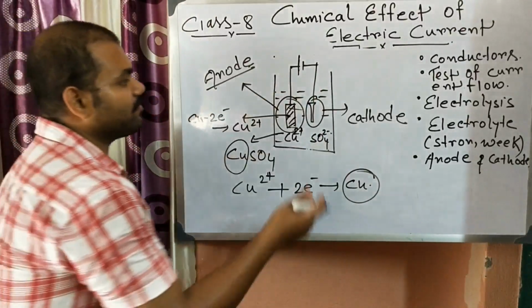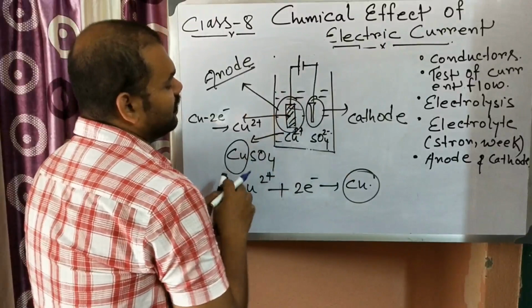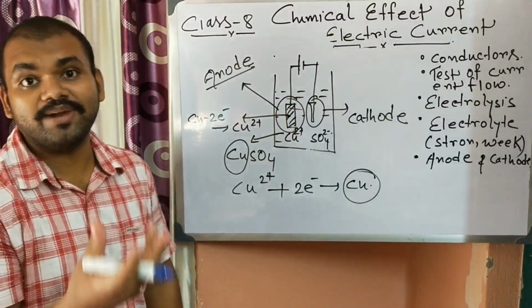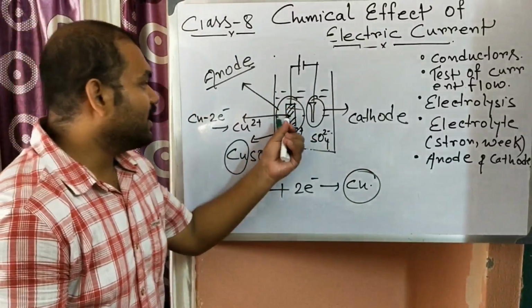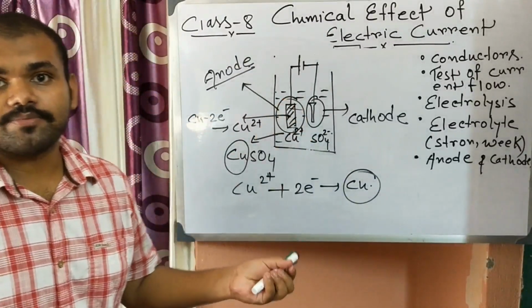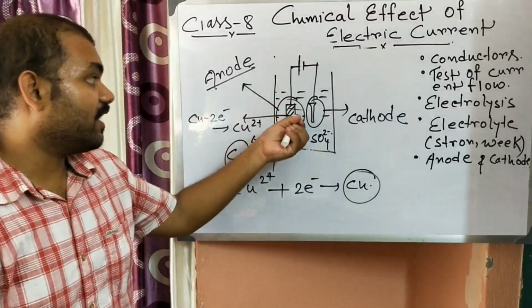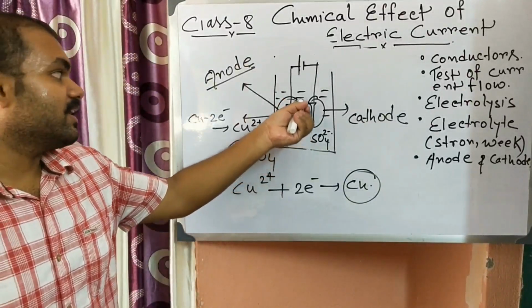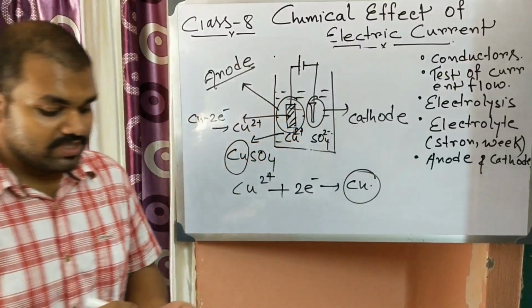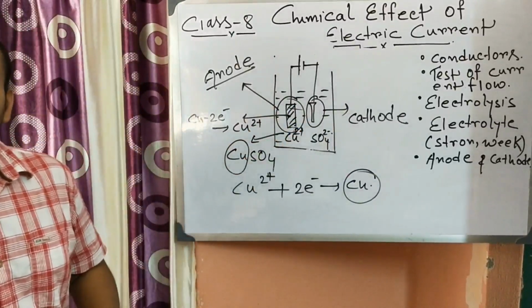So ultimately, after some time you will see that the plate is kind of melting, and the width of the plate decreases. After some time, if not enough copper is present, the copper will finish there and all the copper will be deposited. So this is the process of electroplating.